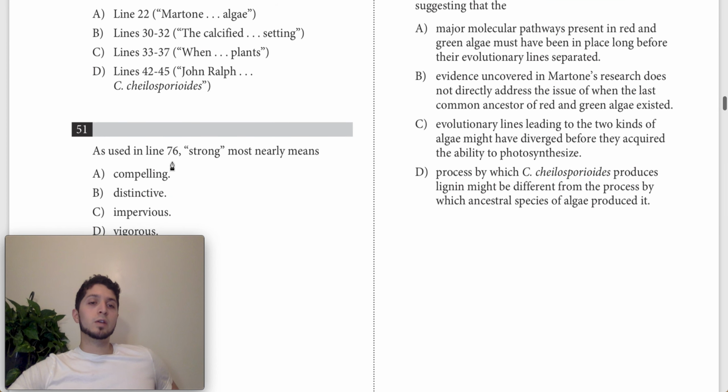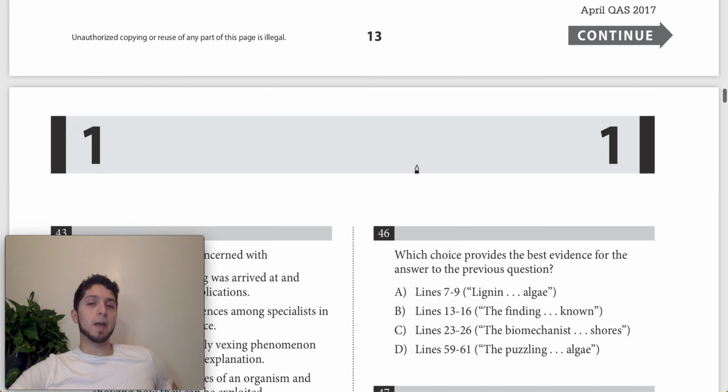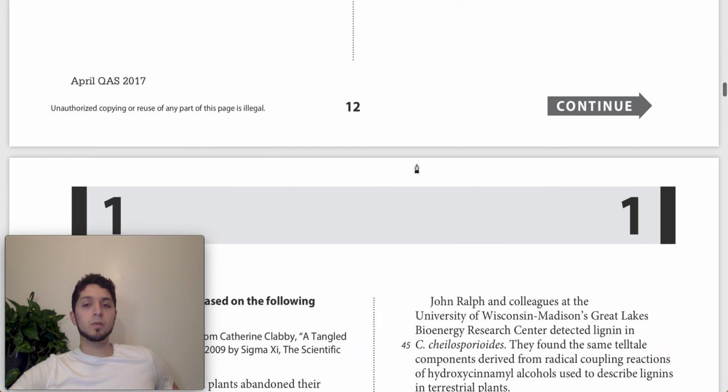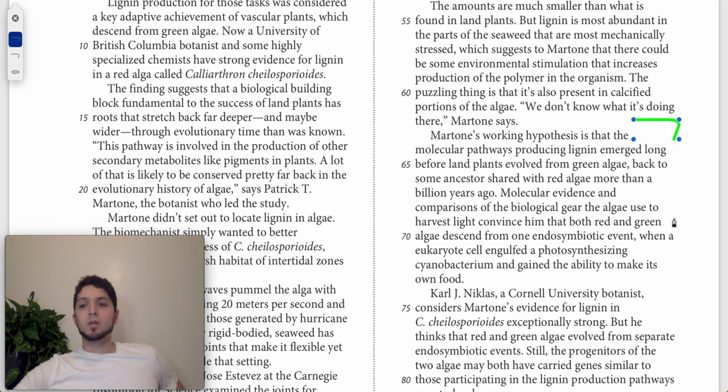So we know we should be looking maybe somewhere in the vicinity of line 76 because of this question. This is the last question here, question 52. So probably somewhere around the end of the passage is where we're going to find what we're looking for. So down here, it's this paragraph here where Martone talks about what he thinks about the evolutionary history of red and green algae. And he starts by saying this here.